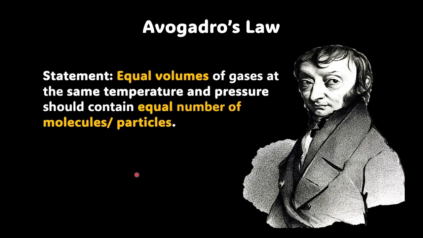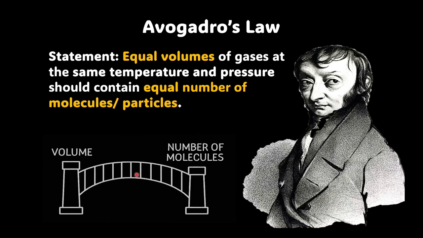It provided a bridge between what we observe, that is volume, and what actually exists, that is the number of molecules. So mathematically, volume is directly proportional to n, where the small n signifies the number of molecules or particles.